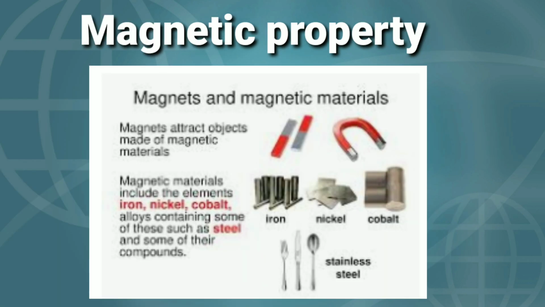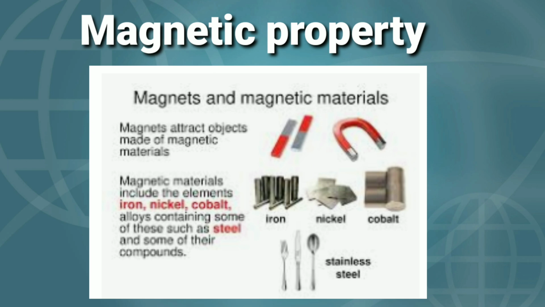Now come to next property, that is magnetic property. Certain substances have the property of being attracted by a magnet. Such materials are called magnetic materials. Metals like iron, cobalt, nickel, these are magnetic materials because objects made up of these materials are attracted by the magnet.